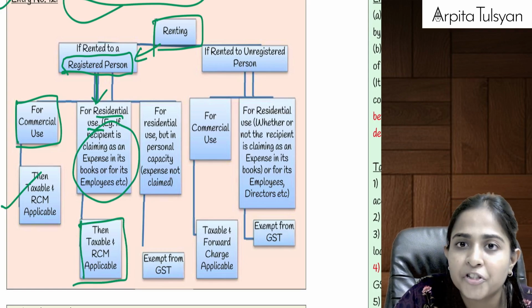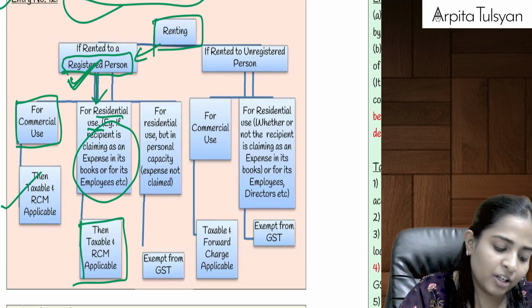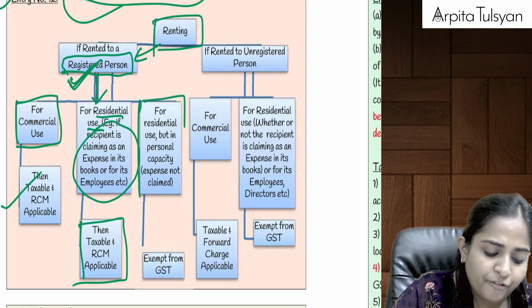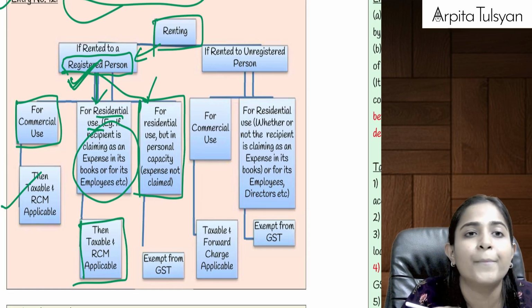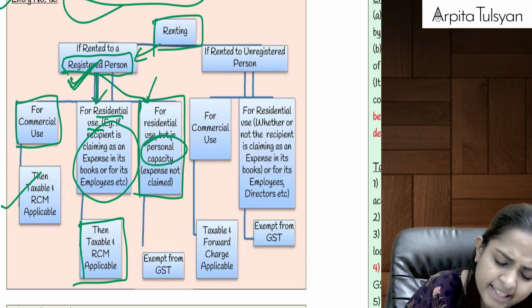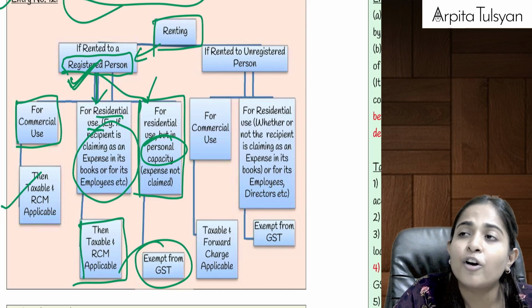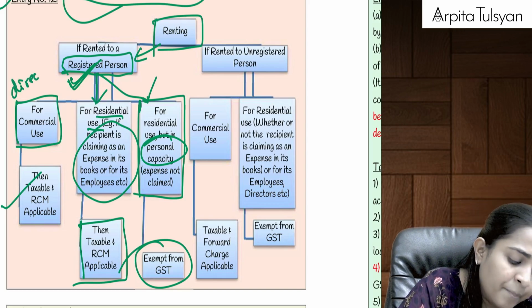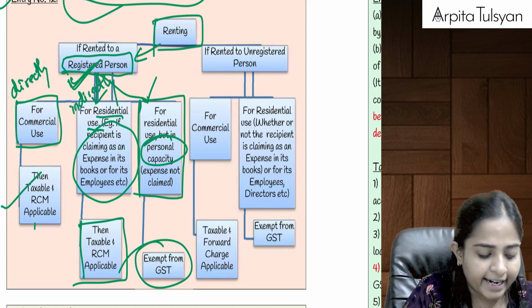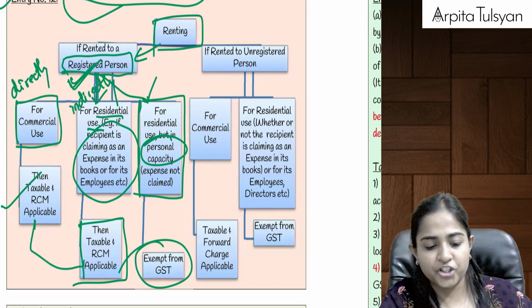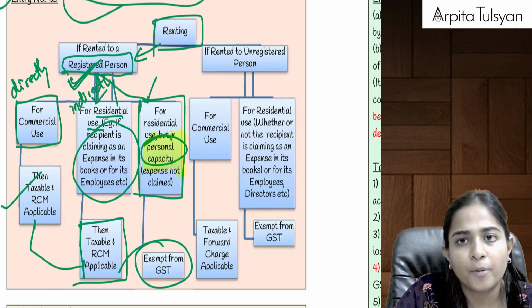Ma'am, why again reverse charge mechanism? Because you have given it on rent to a registered person, so the burden is shifting on the registered person. Now, if you have given it to a registered person, but that registered person is using it in his own personal capacity for his own self-residence, then it is going to be exempted from GST. So basically, if you have given it for commercial use directly or indirectly, then it will be taxable under reverse charge mechanism. But if you have given it for personal use, then it will be exempted from GST.